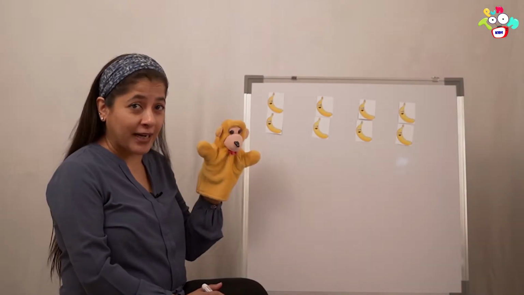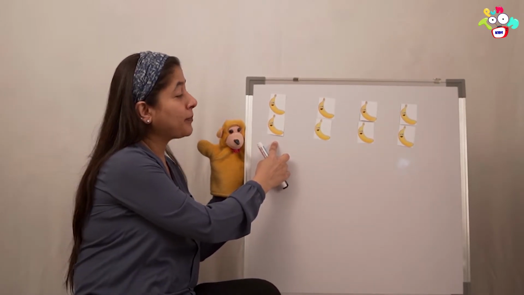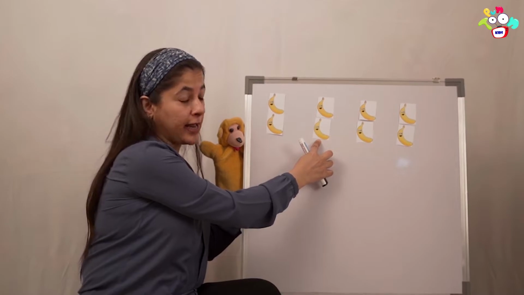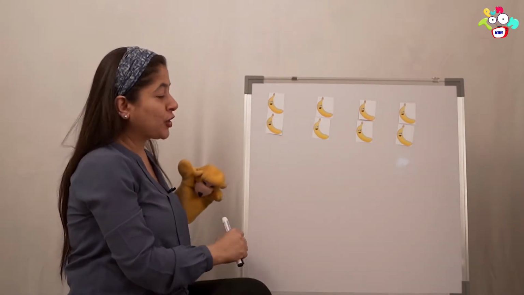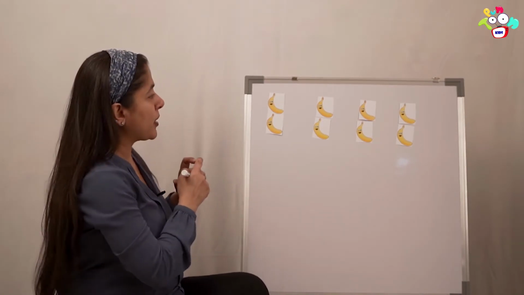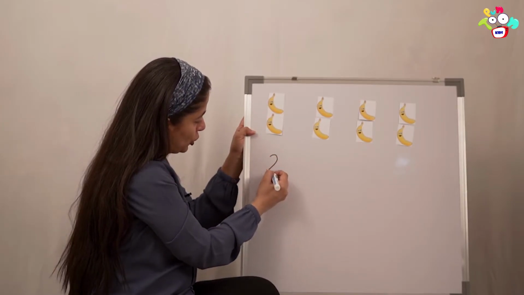So, the monkey ate 2 bananas one time, then 2 bananas again, and then 2 bananas again, and 2 bananas again. So, let's see. How are we going to write this? So, how many bananas do we have here? 2.